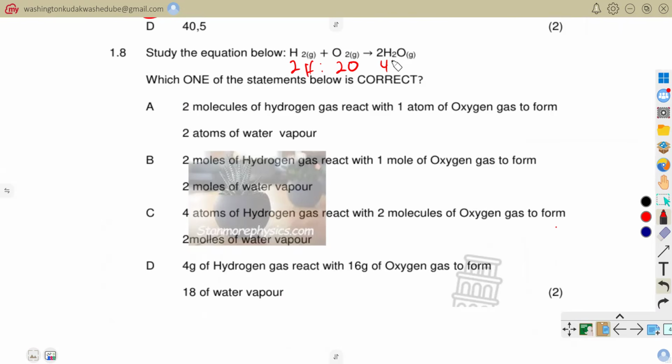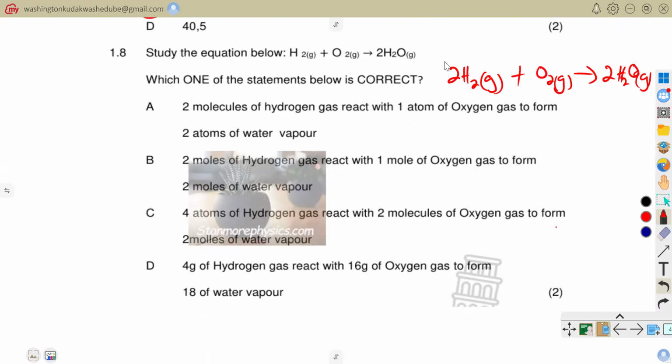For oxygen I've got two. So something has to be done this side. I need to multiply by 2 here so that there can be 4 for hydrogen. So the balanced equation there was going to be two hydrogen molecules reacting with one oxygen molecule to form two water molecules.